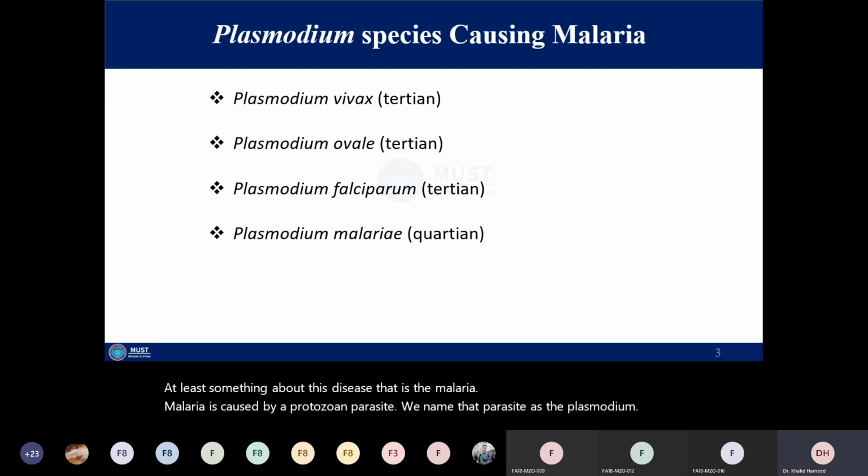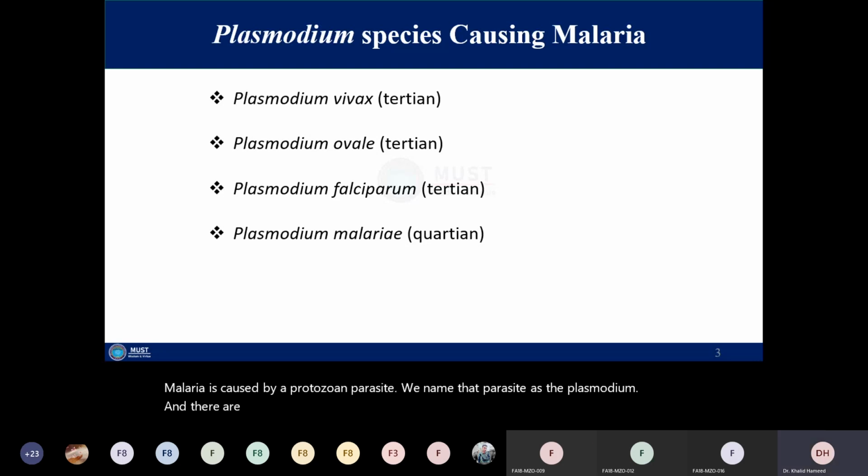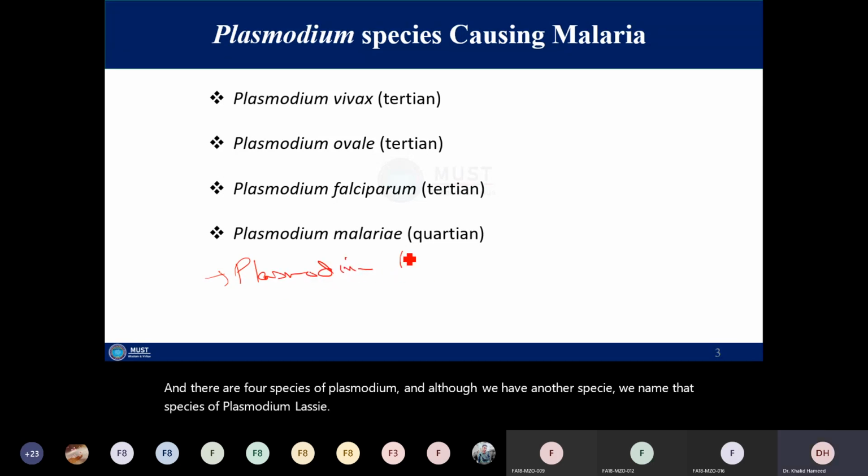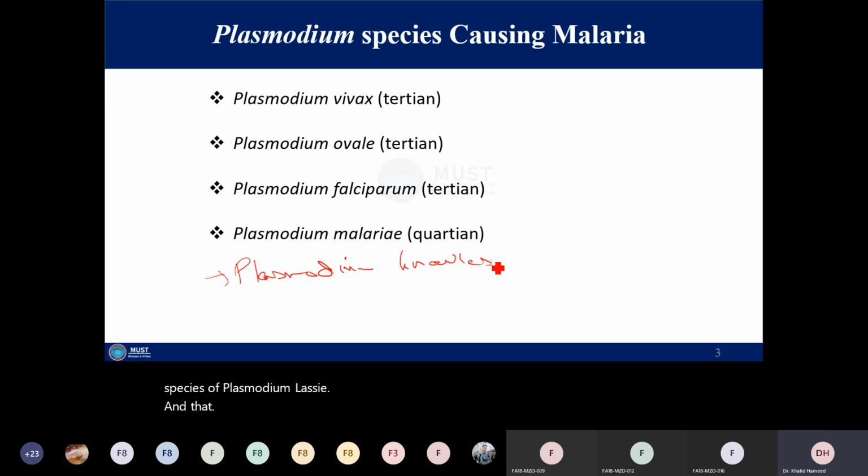There are 4 species of Plasmodium, and although we have another species, which we name Plasmodium knowlesi, that 5th species has a limited distribution.